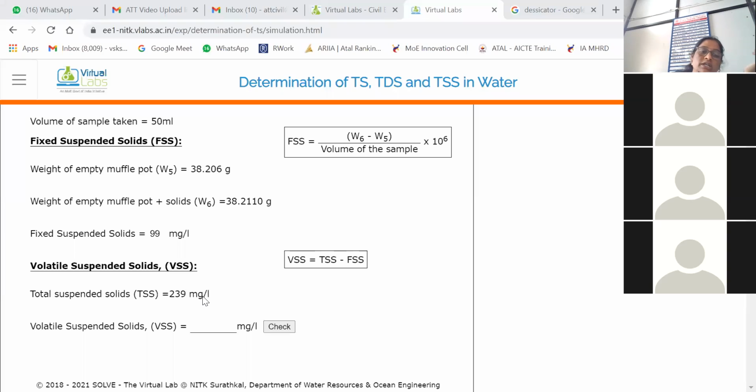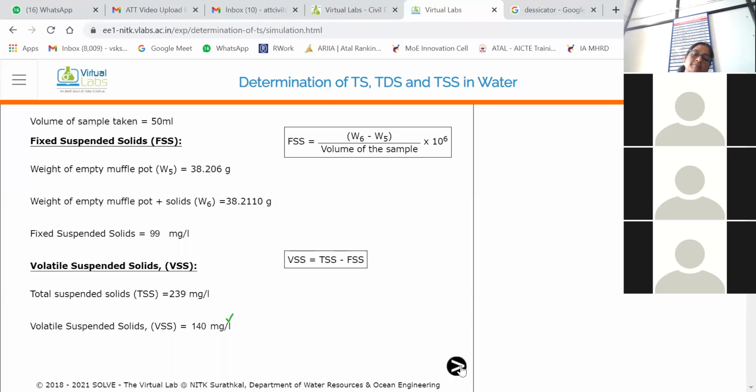TSS is 239, we had already calculated it, and fixed suspended solid is 99. So 239 minus 99, answer please. The answer is 140. I will add this number 140 here and we'll check the answer. Answer is correct.